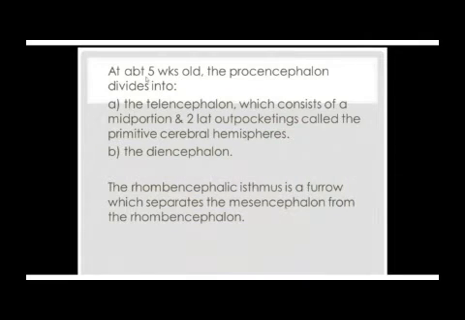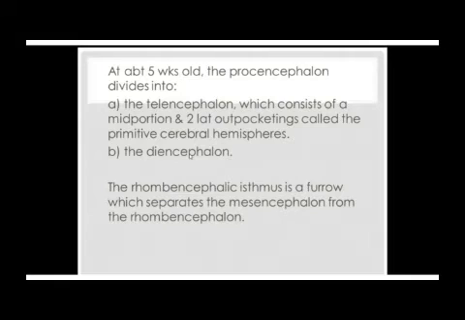And here I said at about 5 weeks. Remember, we began the neurulation period in week 3. At about 5 weeks, the forebrain vesicle, known as the prosencephalon, divides into 2. It was 1 vesicle. Now it is differentiated into 2 more. And those 2 are what we call the telencephalon, which is going to have a left and right half, and then the diencephalon.